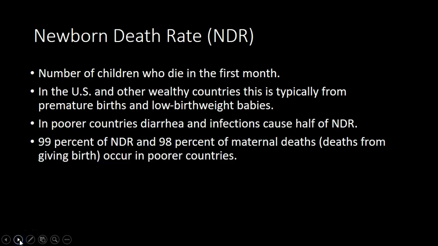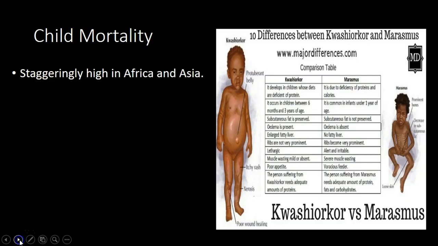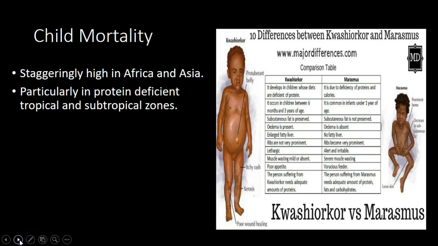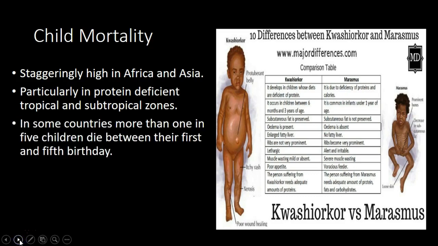99% of newborn deaths and 98% of maternal deaths, that's where the mother dies while giving birth, occur in the poorer, less developed countries. And it's even worse in areas of conflict and war, because obviously you have less sanitation, less safety, fewer hospitals, etc. So child mortality is staggeringly high in Africa and Asia, particularly in protein-deficient tropical and subtropical zones. For my 6th graders, think back to 6th grade with Papua New Guinea, where they lacked sufficient proteins. And in some countries, more than 1 in 5 children die between the 1st and 5th birthday.